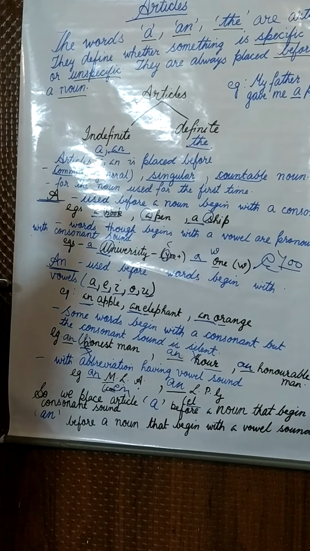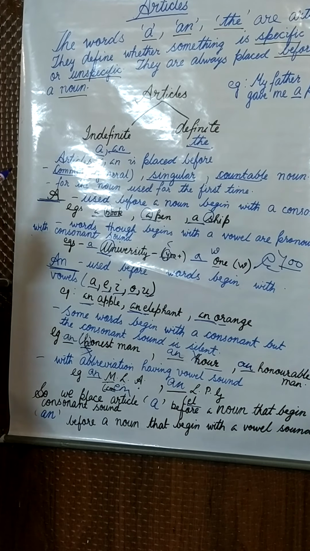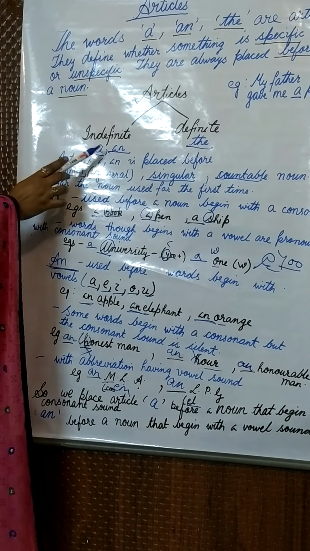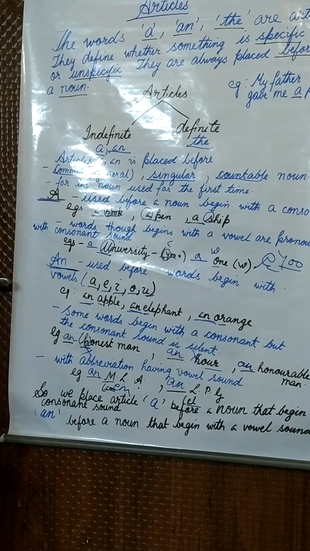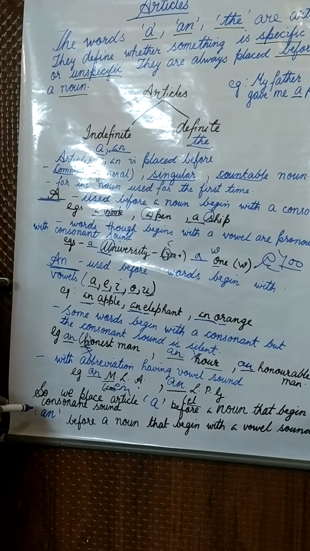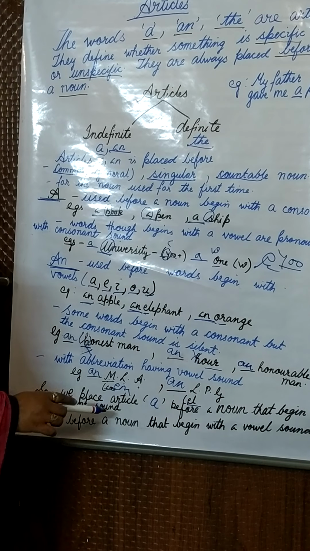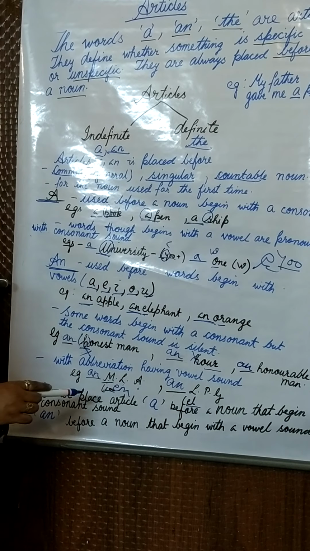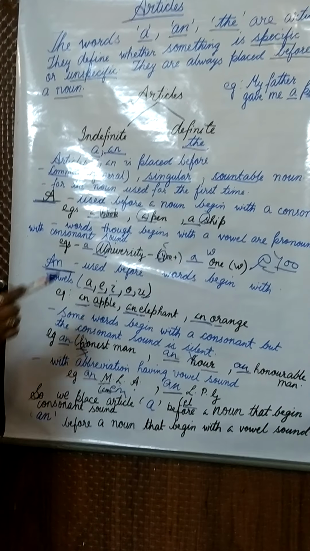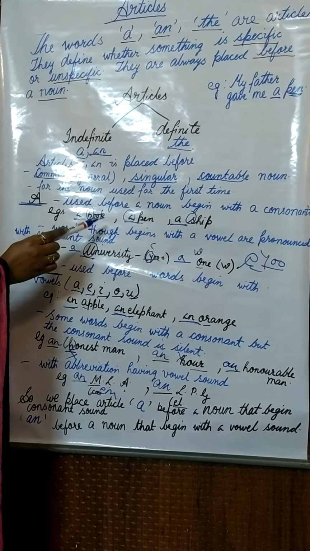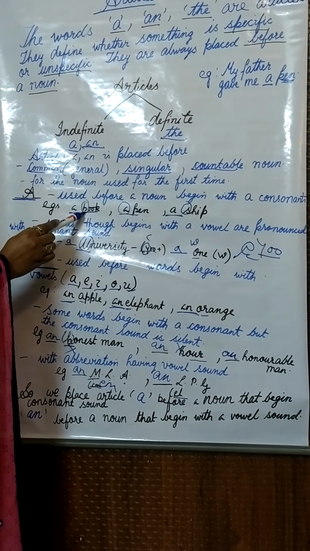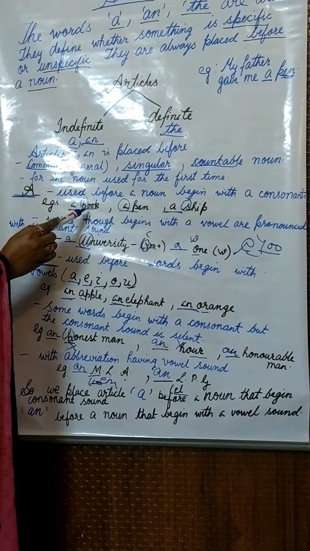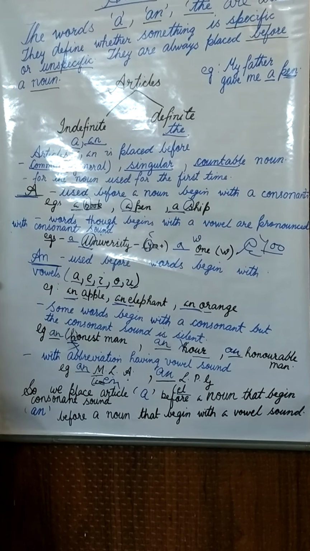So let us recall what we have learnt about the indefinite article a or an. We come to the conclusion that we place the article a before a noun that begins with a consonant sound. Not only a consonant letter, but the first letter should give a consonant sound.